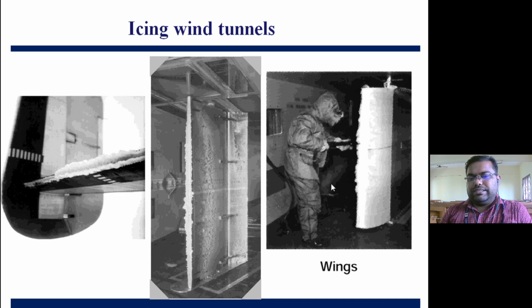So this is one of the schematic diagrams, and an actual picture inside the test section. The purpose of this is to study the icing problems on the aircraft wing. The wing may be mounted vertically, like to study the effect on the vertical stabilizer, or horizontally, like a wing, and we can study how ice forms, how to avoid the ice formation, and what different de-icing techniques can be studied in this kind of wind tunnel.